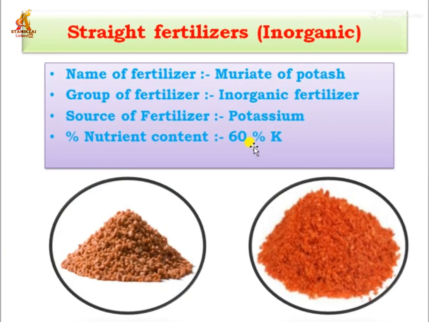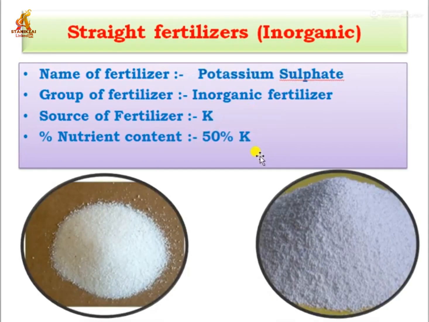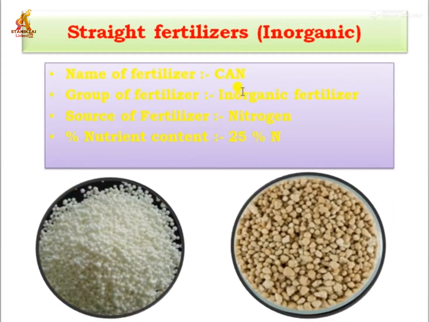Next one is muriate of potash. This is also a straight fertilizer, and the group is inorganic fertilizer. The source of fertilizer is potassium, and the nutrient content in muriate of potash is 60% potassium. This is a potassium fertilizer. Next one, potassium sulfate. Group of fertilizer is inorganic fertilizer, the source is potassium, and the nutrient content in sulfate of potash or potassium sulfate is 50% potassium.